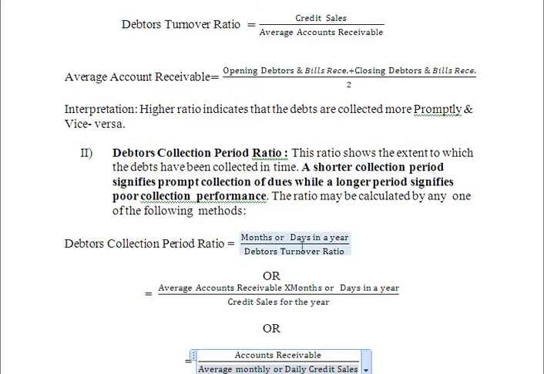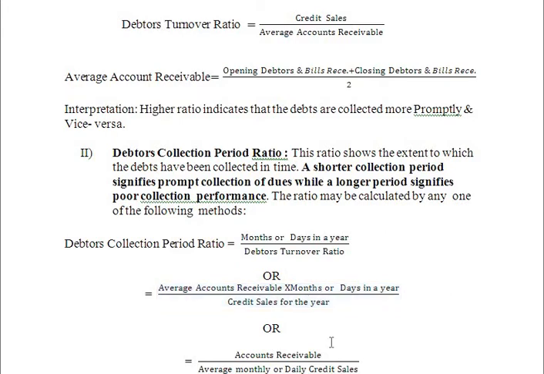The formula is months or days in a year divided by debtors turnover ratio. Here we calculate the debtors turnover ratio, so the same answer we have to take here. Or else you can calculate it with the help of average accounts receivable and credit sales for the year. The formula is average accounts receivable into months or days in a year divided by credit sales for the year. Even this will provide you the debtors collection period ratio.